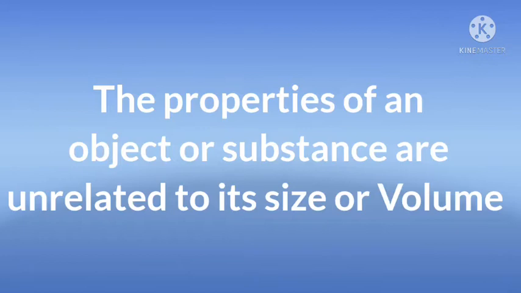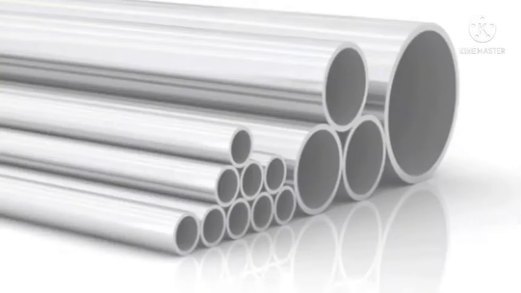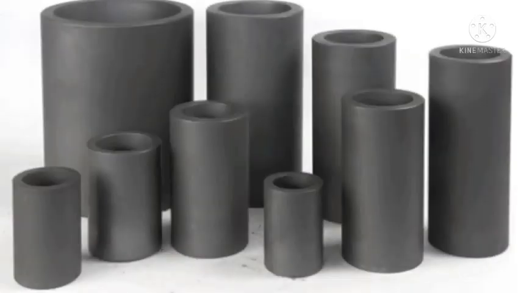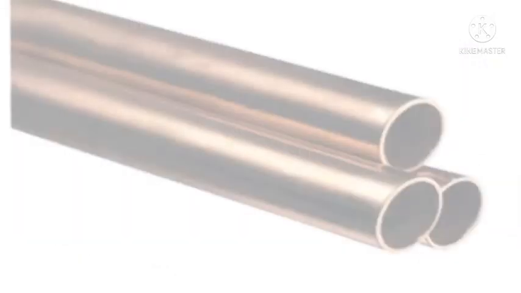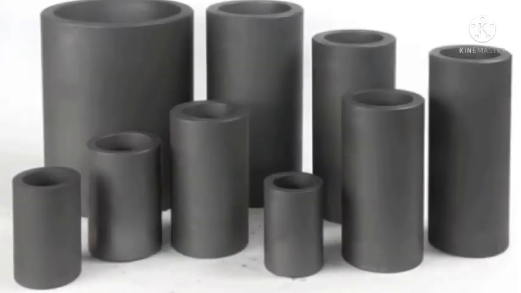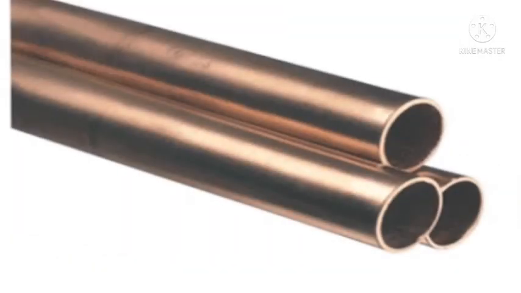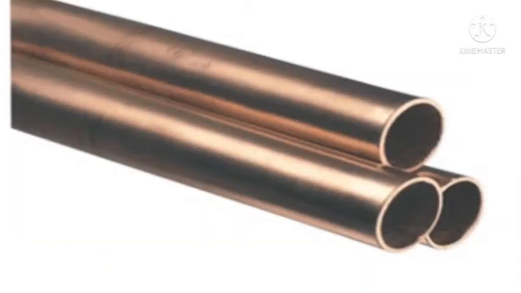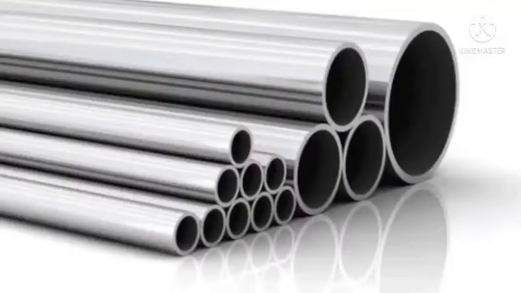Now let's see some facts about physical change or chemical change of a substance. The properties of a substance are unrelated to its size or volume. So the property of a substance is not related to the size or the volume of that substance. For example, when a pipe is cut into sizes, it doesn't change the physical form or the chemical form of that pipe as a material.